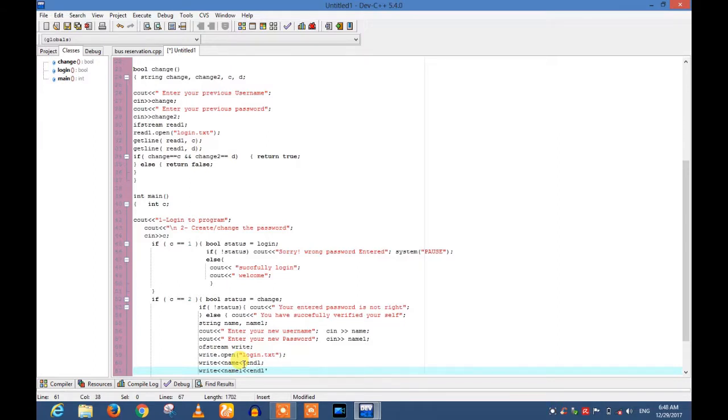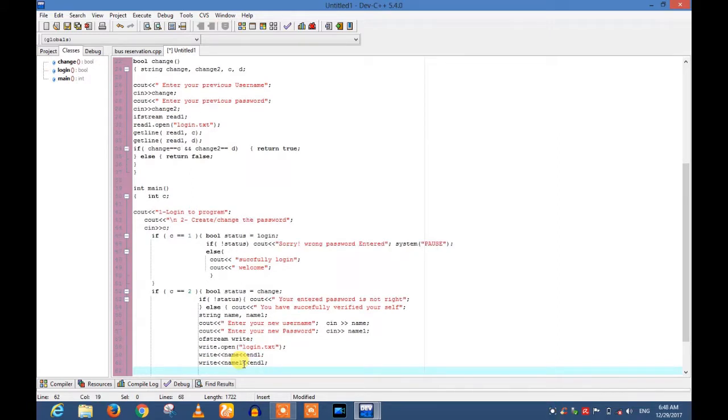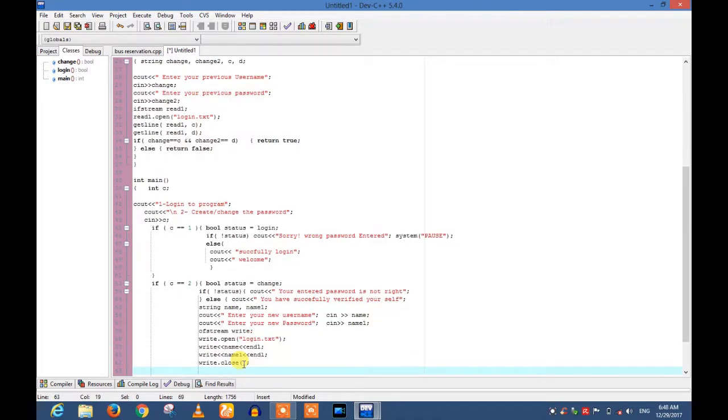Now I close this file, write dot close, and see the new password has been saved. And this whole procedure is being done in this else part. Else is the successful verification of the user.